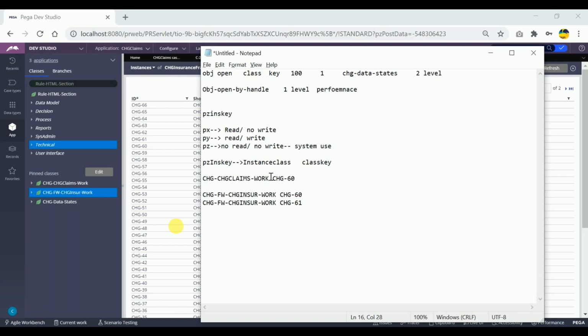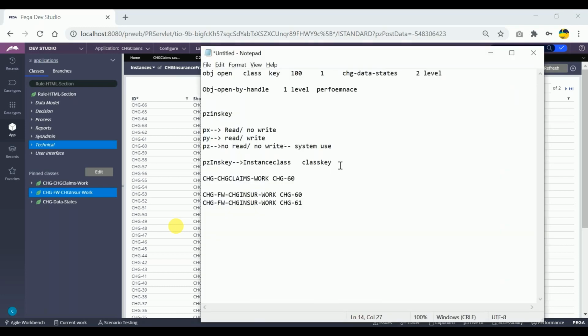For one class, there should not be the same work object ID. If the same work object ID is in two different classes, the instance class will be different. So pzInsKey will be unique all the time. Agreed? Yeah. Okay, now I'll ask you one question.